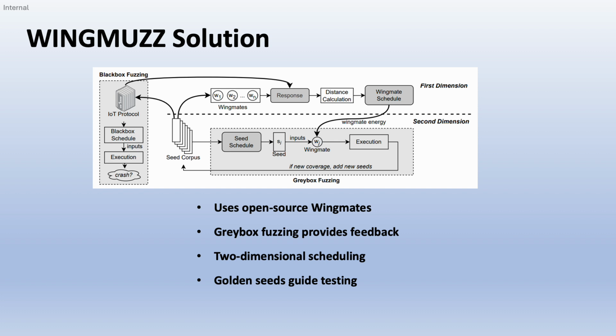The first one is the WingMate schedule, which open source implementations to focus on. And the second, the seed schedule, focuses on which inputs to emphasize. This cross-feeding lets the black box side benefit from the structure and learn from the gray box side.